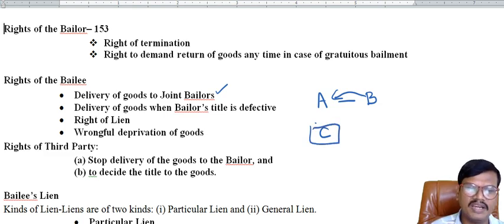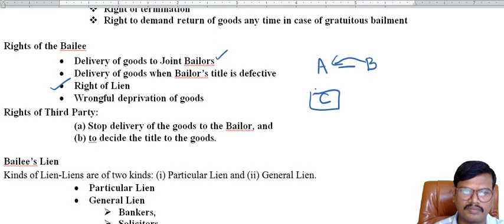And the next one, right of lien. Lien means retaining the possession of goods. So what is meant by lien? Bailee's lien.